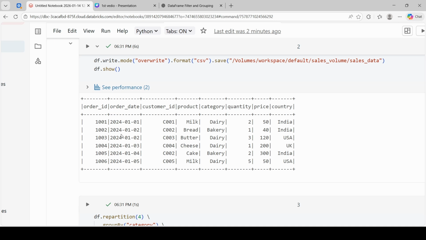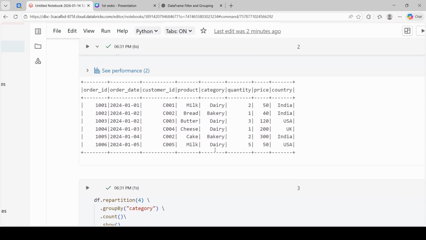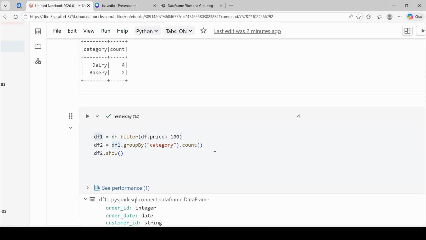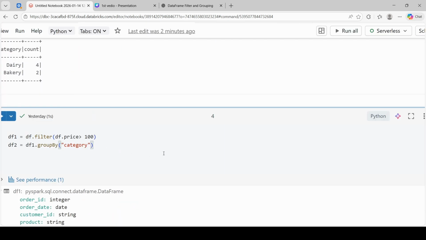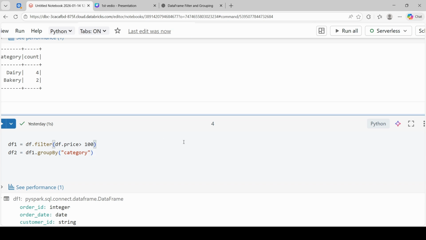This is a sales data frame with columns order ID, order date, customer ID, product category, quantity, price, country. So basically, this data represents customers' orders across different countries and categories. So today I am applying a condition and group by on category. I'm removing this show and count because these are actions. First, we will understand transformations.